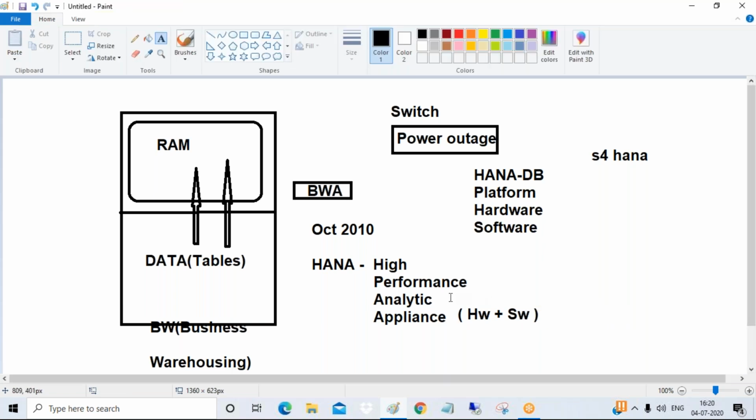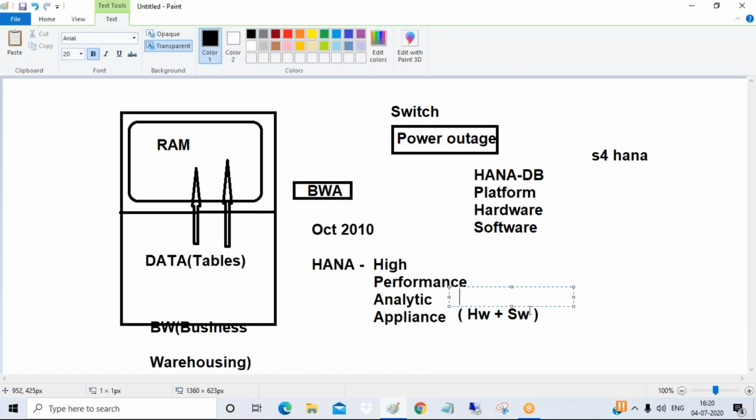And here you can see one word called analytics, guys. HANA is OLTP, which means it supports day-to-day transactional data processing. You can create purchase orders, sales orders, employees, purchase requisitions, everything on top of the system. Plus, guys, it supports OLAP also. OLAP is nothing but analytics, which the BW system will do.